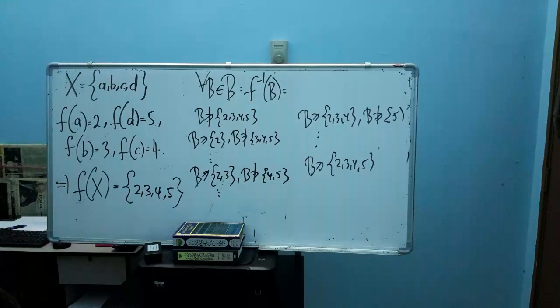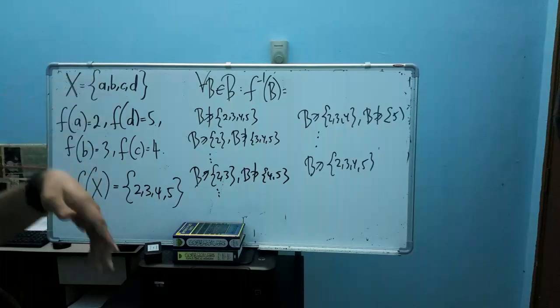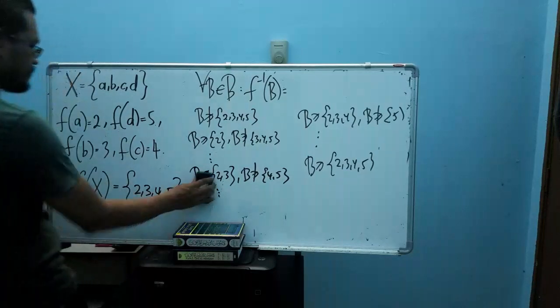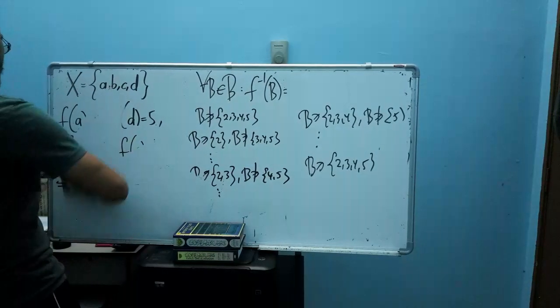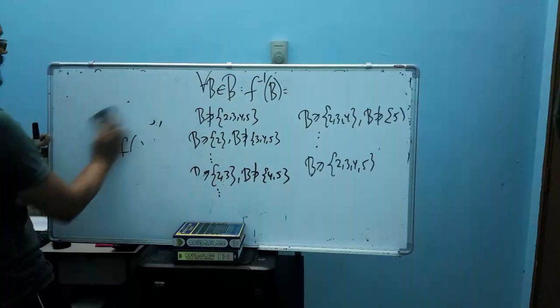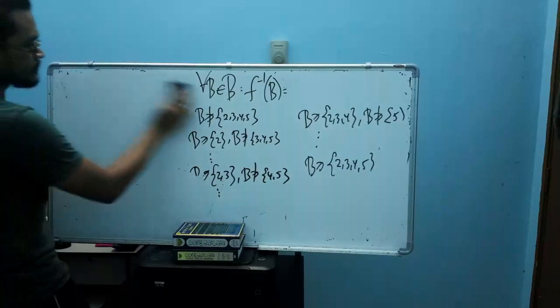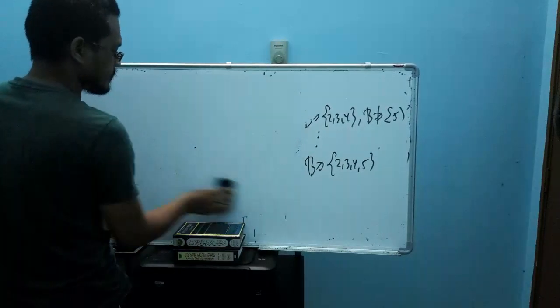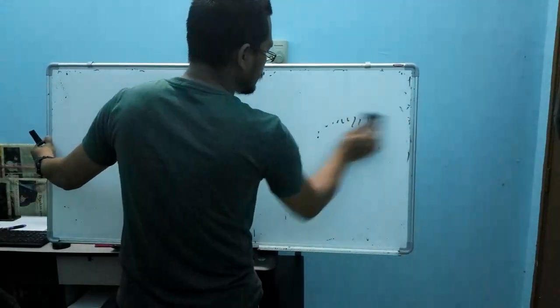So we need to have another method to solve such a problem. Therefore, we will have another theorem, this second theorem. We just formulate this theorem without proof, and we just use this theorem.